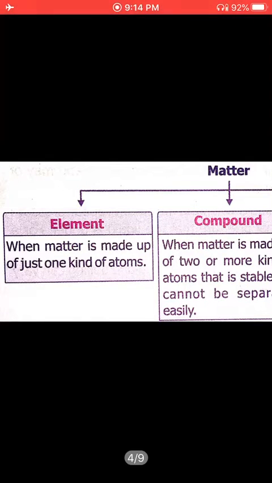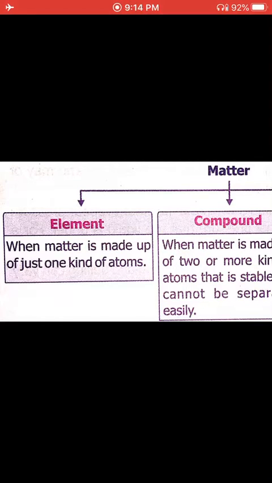An atom is the smallest particle of which any substance is made. So when the same kind of atoms combine together, they form an element, like gold. If we break gold into a number of small pieces, will it still be gold or not?